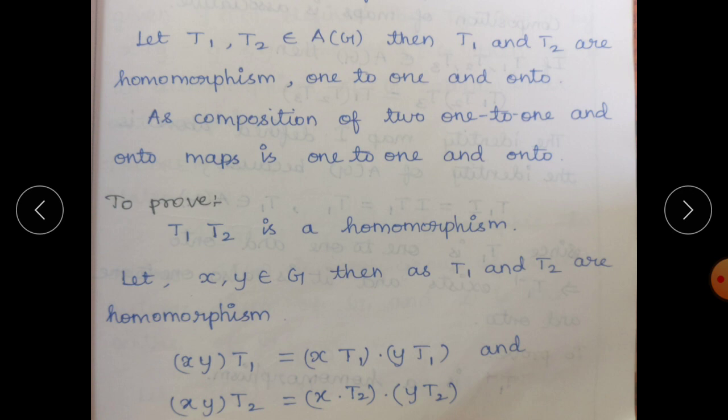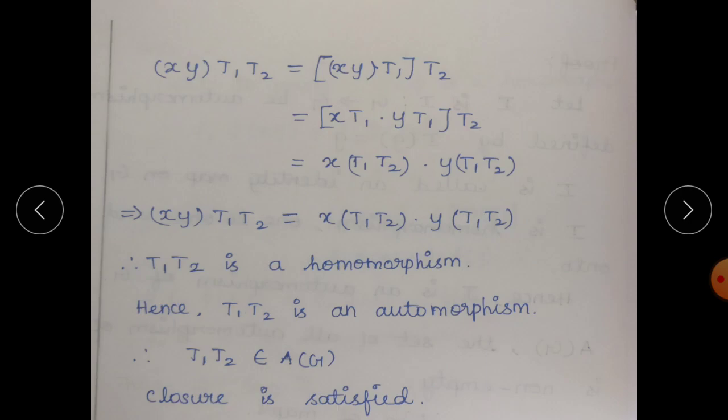So (xy)T1 = (x)T1 (y)T1, and (xy)T2 = (x)T2 (y)T2. We have to show that (xy)T1T2 = (x)T1T2 (y)T1T2. Then only can we say T1T2 is a homomorphism.